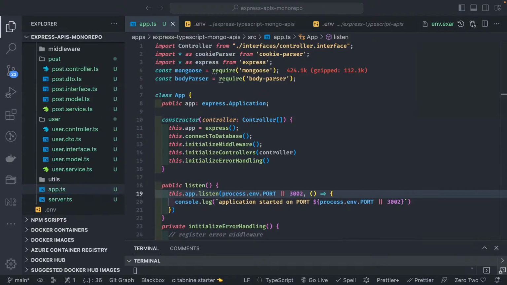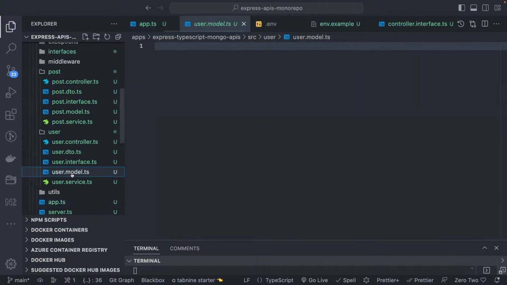Now let's see what all entities we are going to create, because we are using MongoDB. So you don't need to define the entity. We just need to create a simple model. Here I'm going to give you the simple setup for an Express TypeScript application, right? So let's talk about the user model first. So we'll go to the user and user model. This is a TypeScript file. So here we are going to have a user schema and address schema. So let's create that. First of all, let's import the typings.